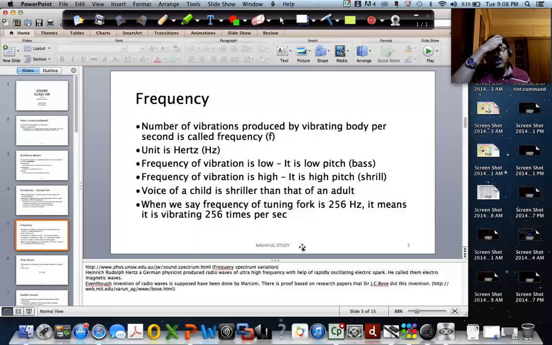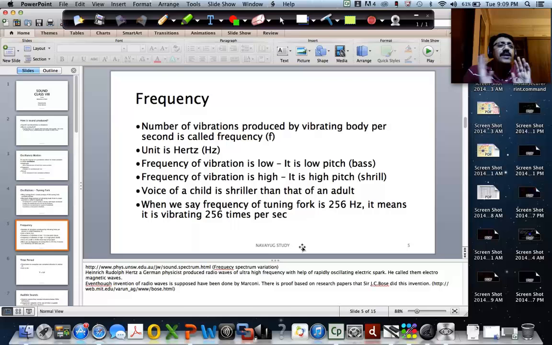So what is frequency? Frequency is the number of vibrations per second. How many vibrations the vibrating body has per second is its frequency, and it is measured in hertz. The hertz is named after somebody: Heinrich Rudolf Hertz, a German physicist who produced radio waves of ultra high frequency with the help of a rapidly oscillating electric spark. He called them electromagnetic waves.